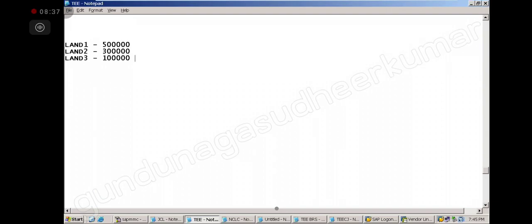So now what I will do, let me write it on the sheet. Land 1 is 5 lakhs. Land 2 is 3 lakhs. Land 3 is 1 lakh. Okay.